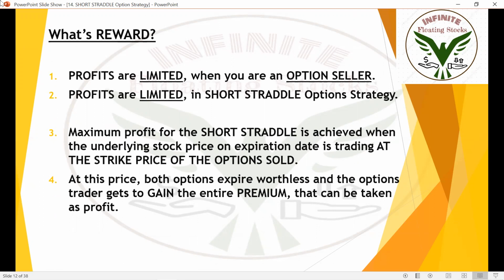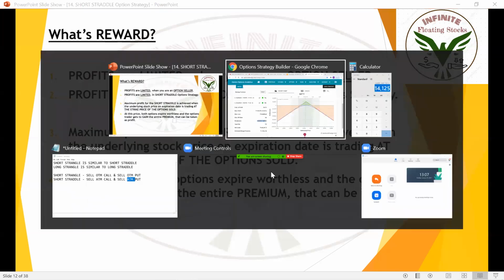Okay, so profits are limited because we're an option seller. Profits are limited in a short straddle because we are selling an at the money call option and an at the money put option to construct the short straddle. The maximum profit for the short straddle is achieved when the underlying stock price on the expiration date is trading at the strike price of the options sold.